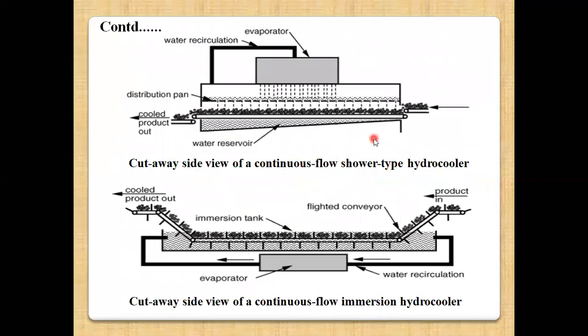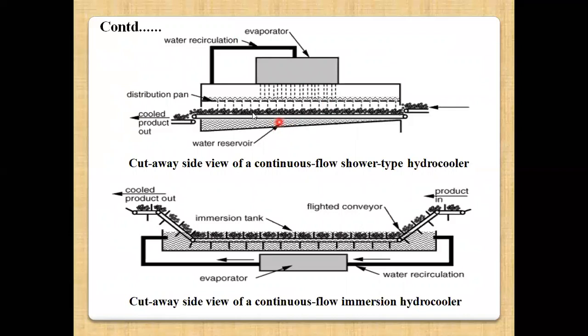See, this is the figure of hydrocooling. This is the cutaway side view of the continuous flow shower type hydrocooler. Here, this is the distribution pan through which you pass your source of water. This is the conveyor where your commodity is transferred.